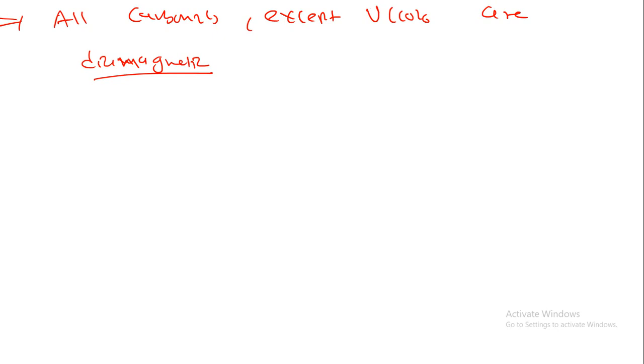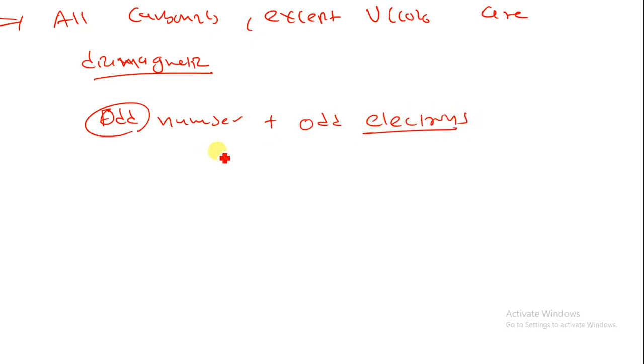Probably the steric factor prevents VCO6 from dimerization. So if we have a metal with an odd number of electrons, when it combines together with the odd electron, they can produce a metal bond.